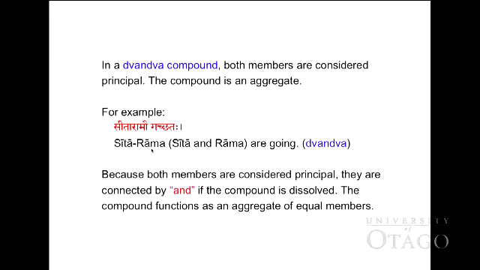So Sita and Rama are going. This is the Itaretara Dvandva compound. Because both members are considered principal, they are connected by 'and'. If the compound is dissolved, it functions as an aggregate of equal members.